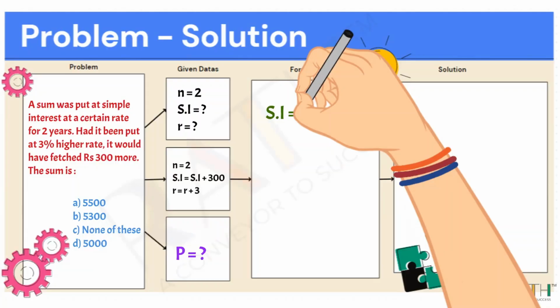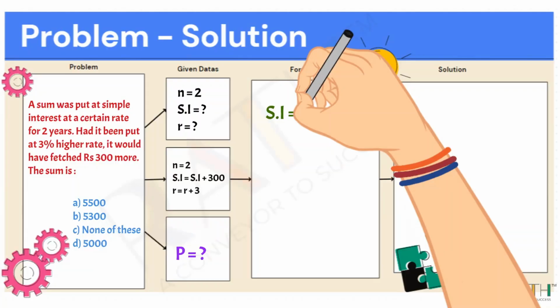And in our second case scenario, what they have given is, if you had put it at a 3% higher rate, it would have fetched you rupees 300 more. So r becomes r plus 3, that is 3% interest rate more. Generally rate of interest is in percentage, so you don't need to put the percentage sign, just add r plus 3. Okay. And simple interest, SI becomes SI plus 300.